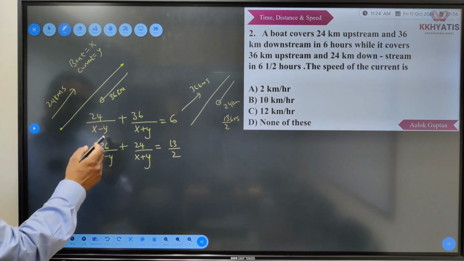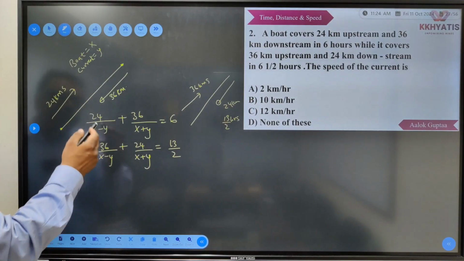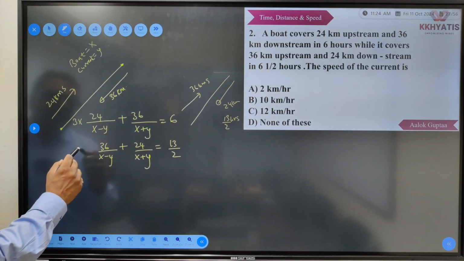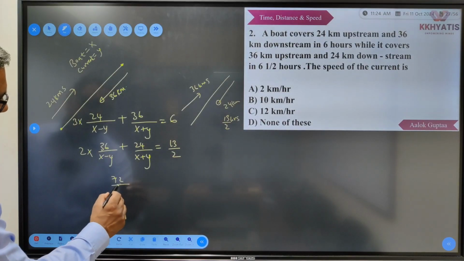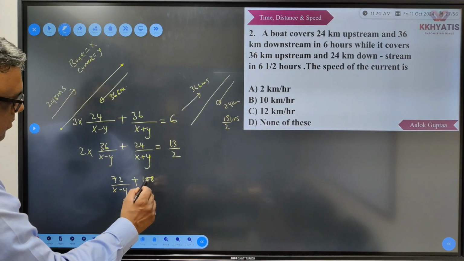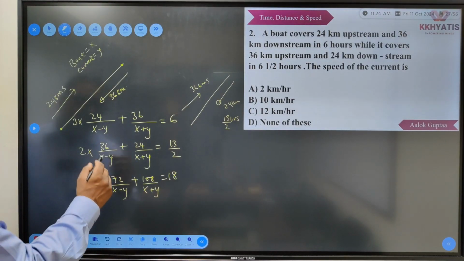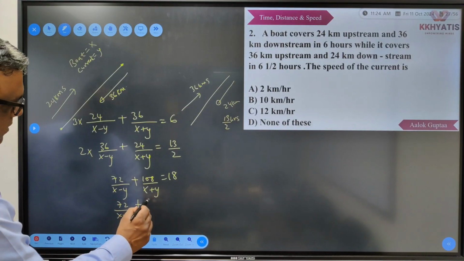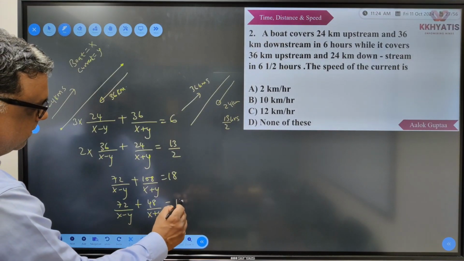So 36 and 24 इसका जो common LCM जो है, LCM is 72. So I will multiply this by 3 and multiply this by 2. So what will happen? 72 upon x minus y, the first equation, plus 108 upon x plus y will become 18, and this will become 72 upon x minus y plus 48 upon x plus y will become 13.